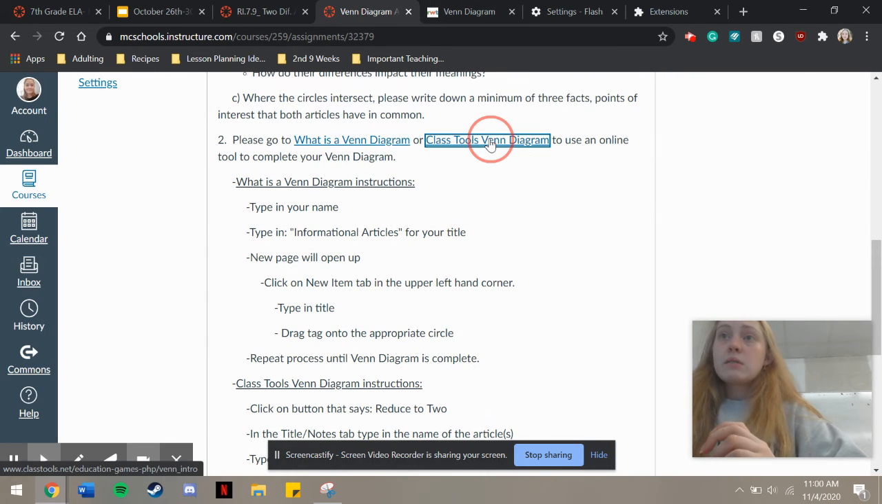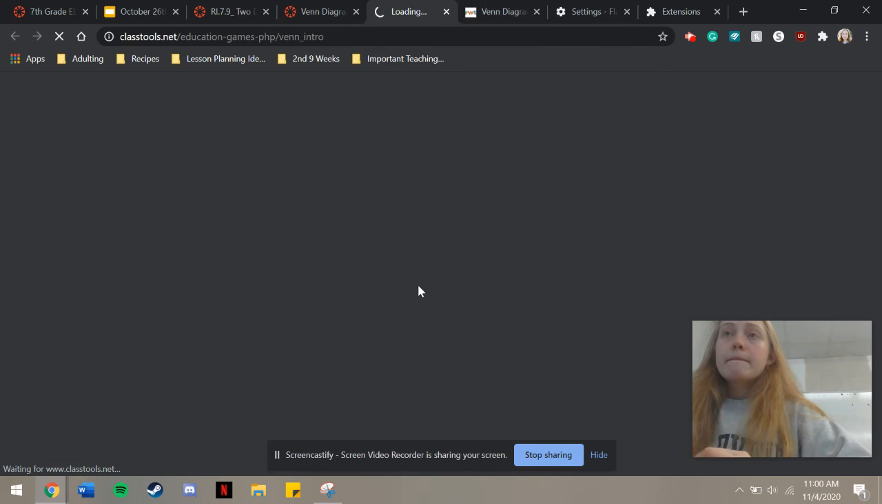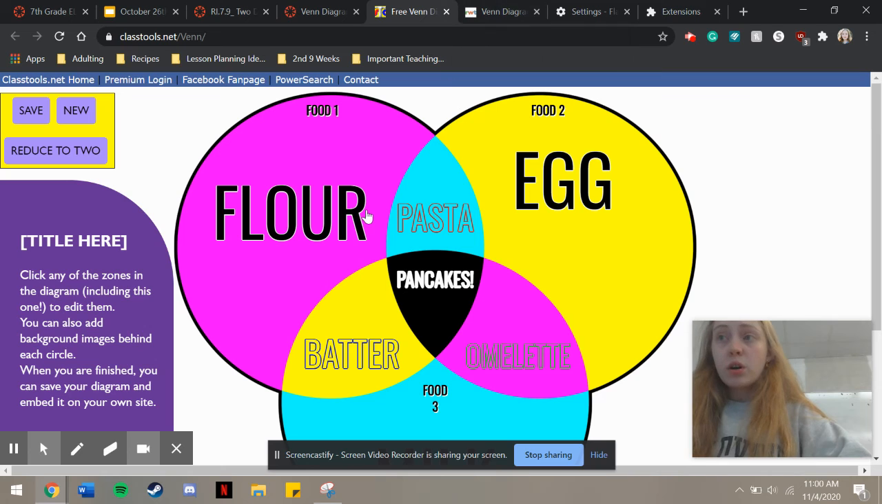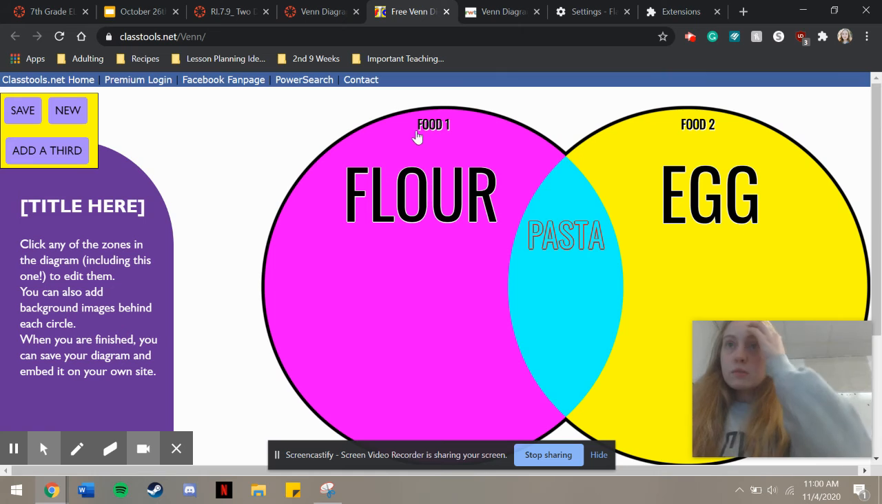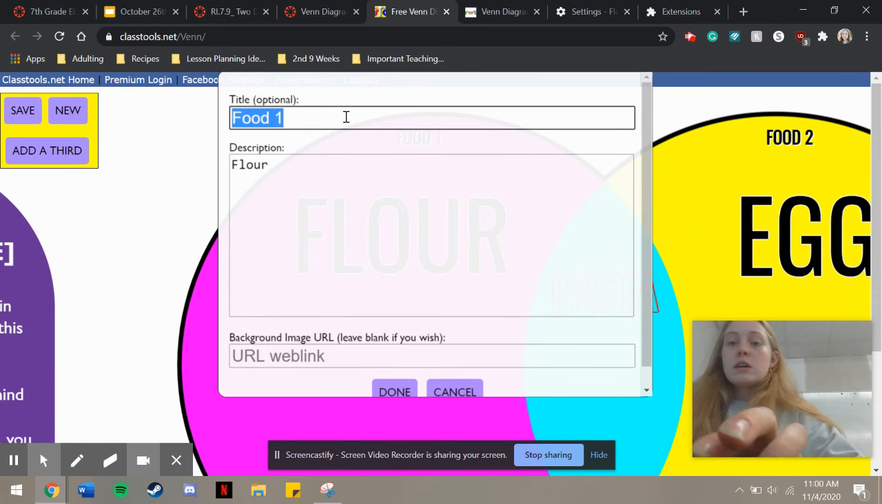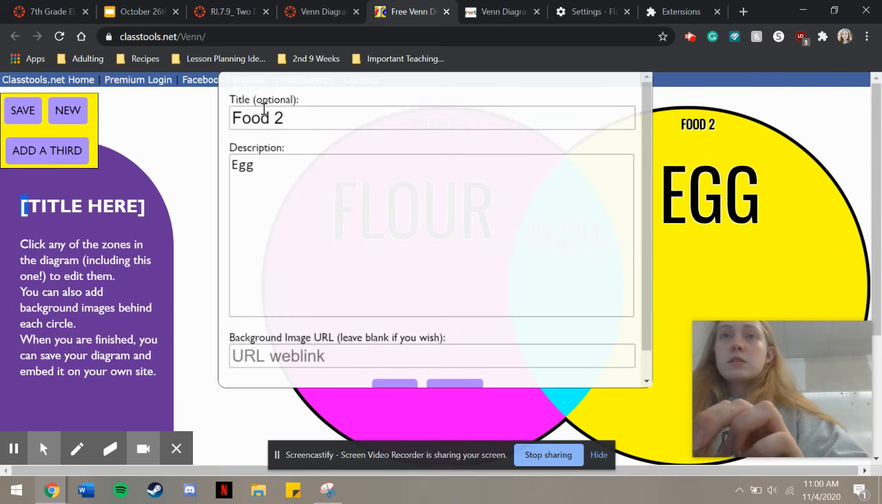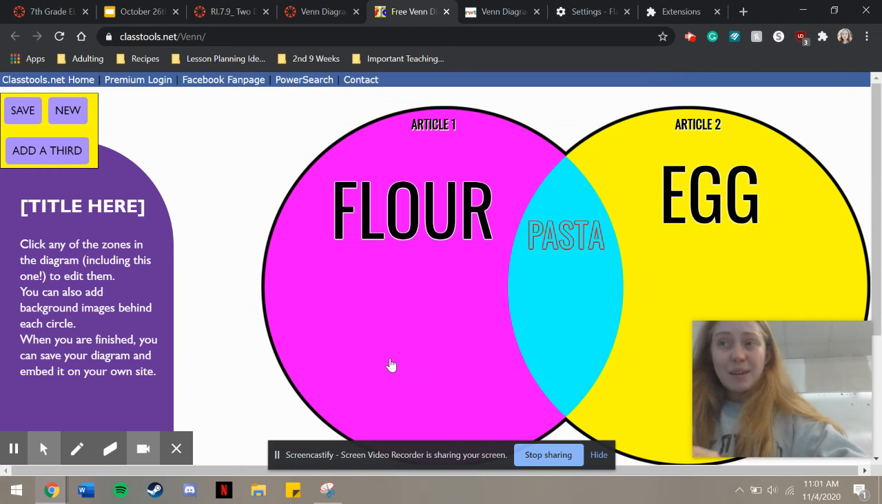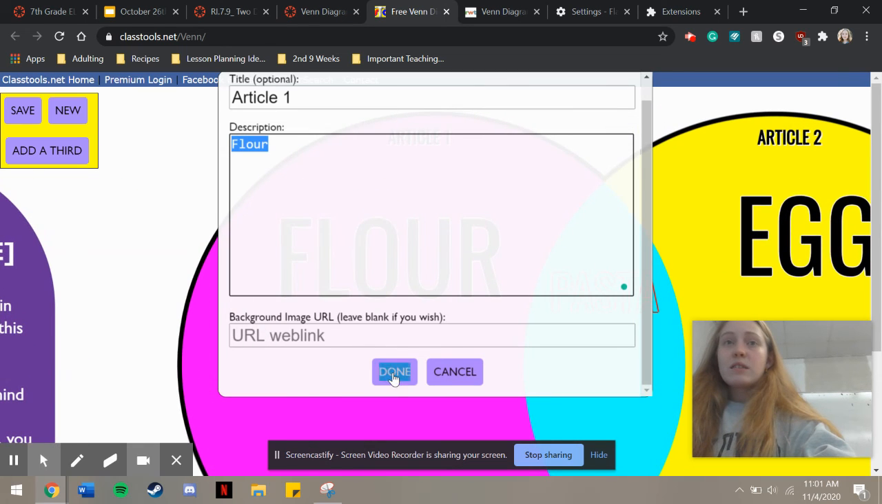The second website, Class Tools Venn Diagram, you'll click right here. This one does not use Flash. So if you cannot get your Flash to work on the first one, you'll need to use this one. Go to this website and reduce to 2 since we're only doing 2 articles. Then you're going to change the titles by clicking on them. Article 1, done. Then we'll change this one to Article 2. Then we'll say the name of the article, or however you'd like to keep it categorized. Then you're going to add in 3 things on each one. You might have to type it here and click done.